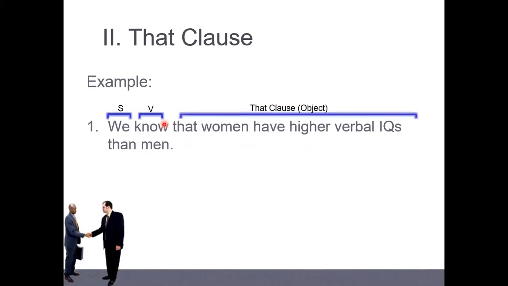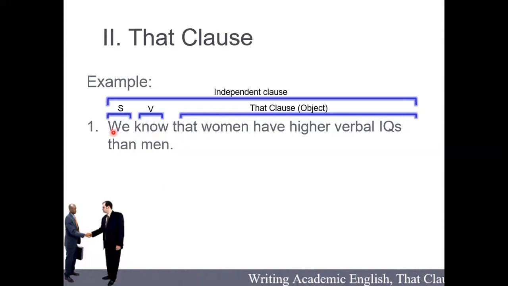That functions as a direct object, because it is after the verb know here. So this is called a noun clause. And do we put a comma? No, teacher. No comma. Remember, noun clause has no comma. Okay, so the whole sentence we call the independent clause, and this is called the dependent clause.